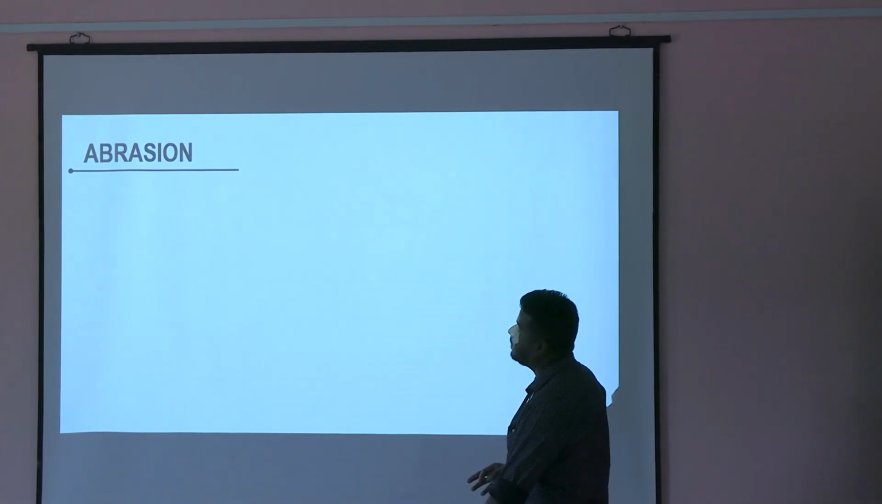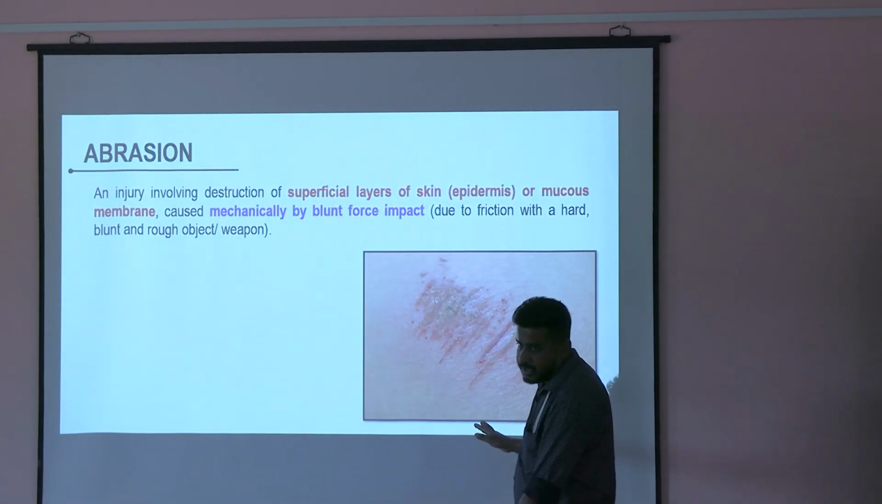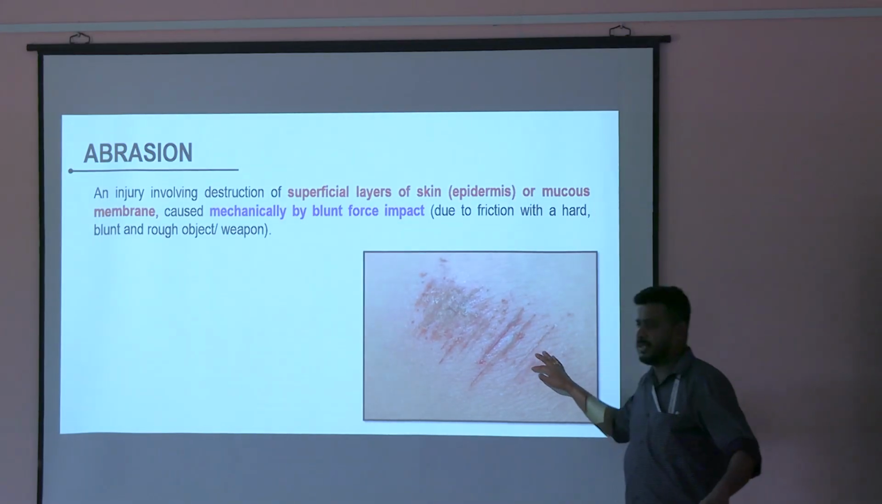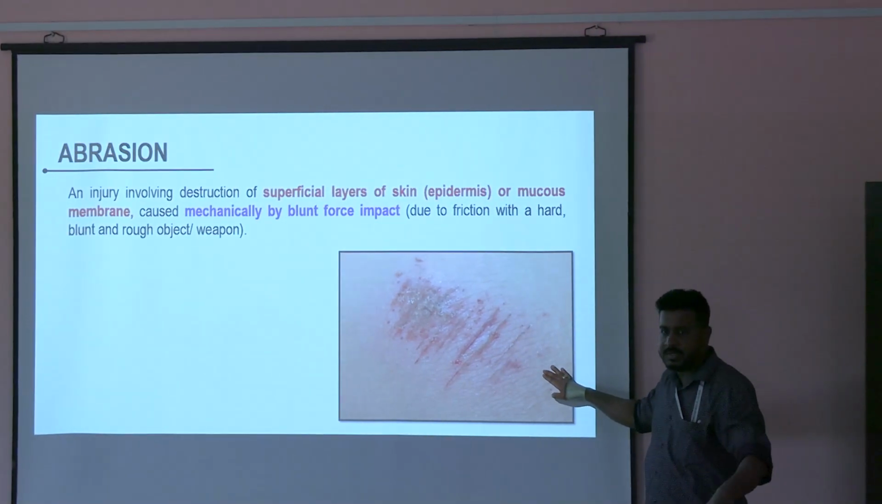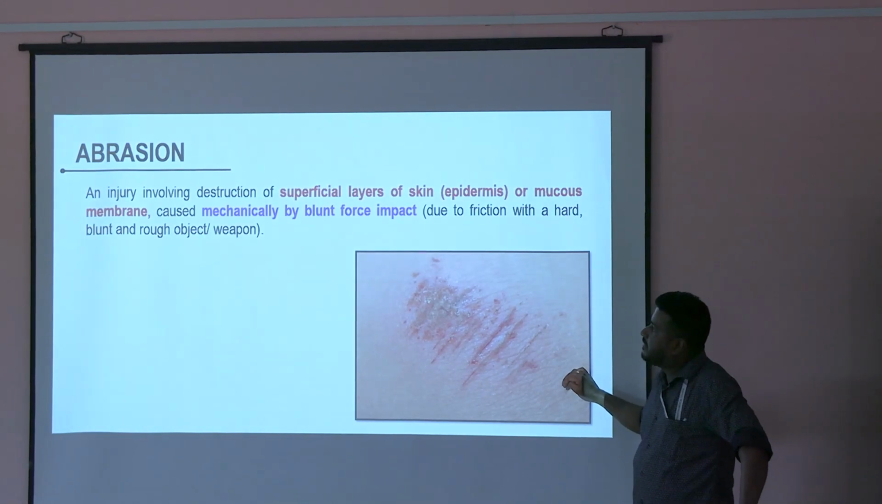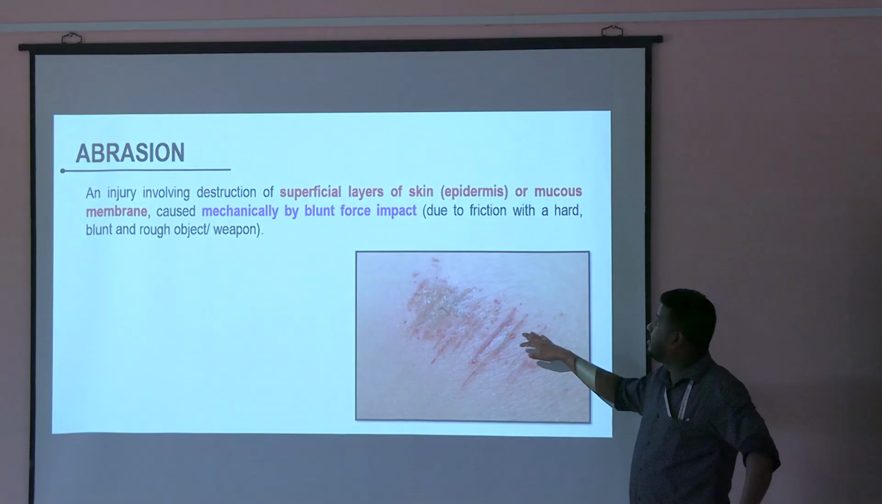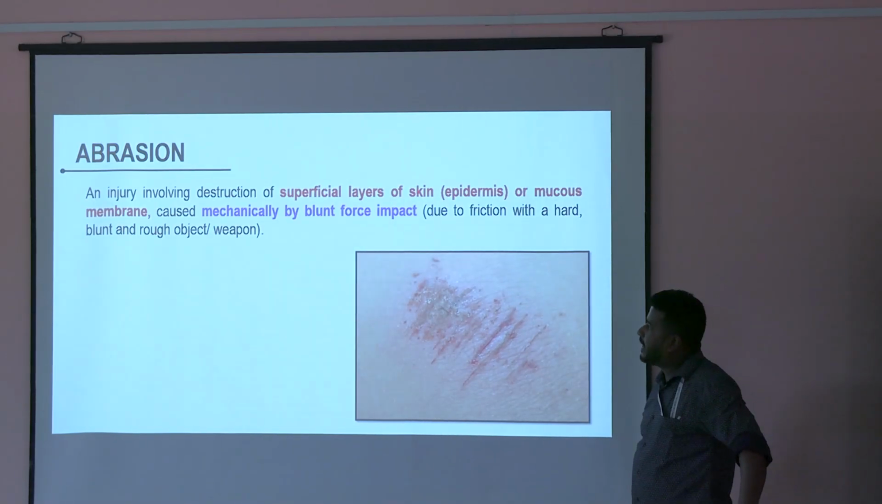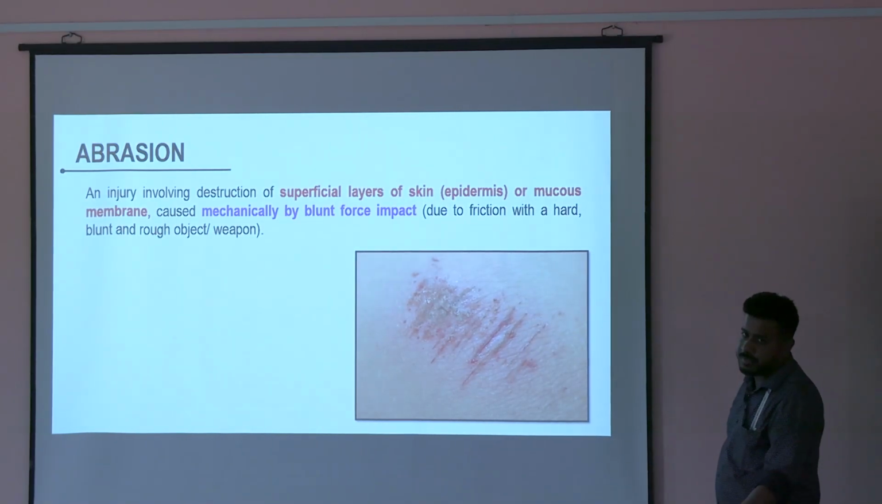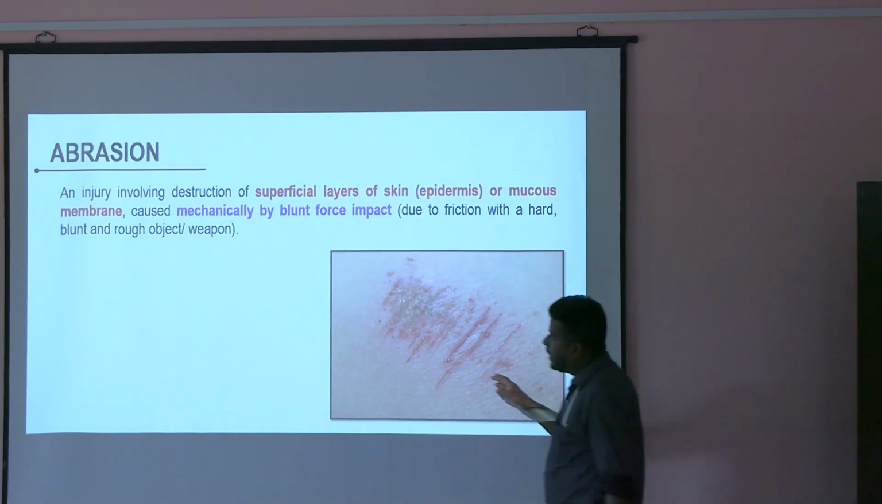So we'll go one by one. As I told you, details we'll study in theory. Your job is to just identify the injuries. This is an example of abrasion. All of you have experienced abrasion in your life, right? This is destruction of the superficial layer, epidermis, or the mucous membrane caused mechanically by blunt force impact. Superficial layer, only the epidermis is gone.